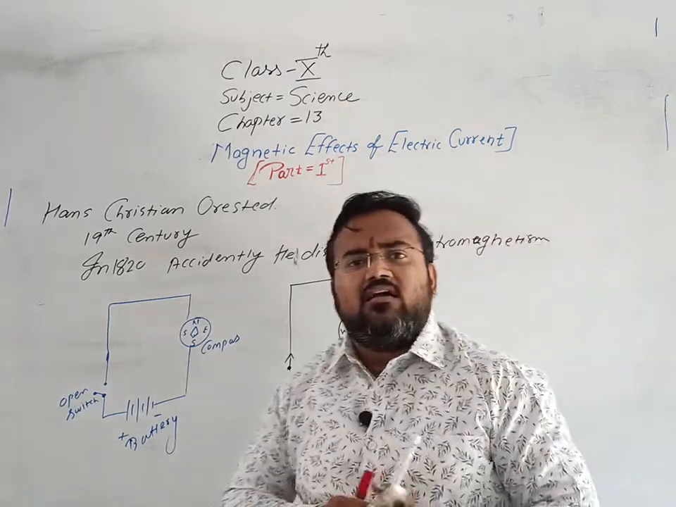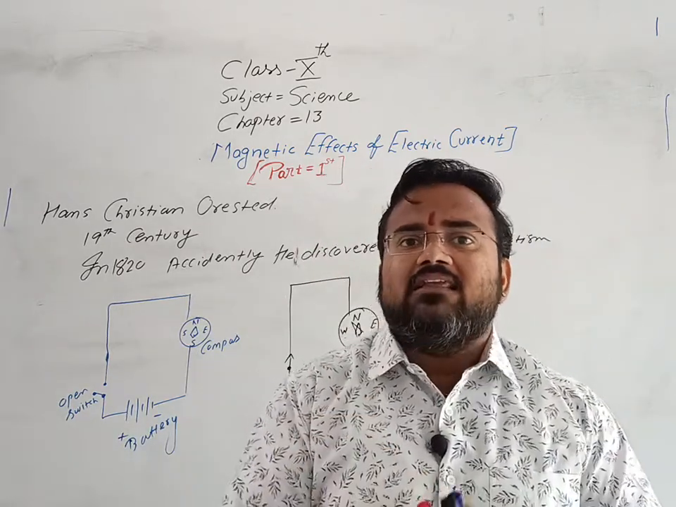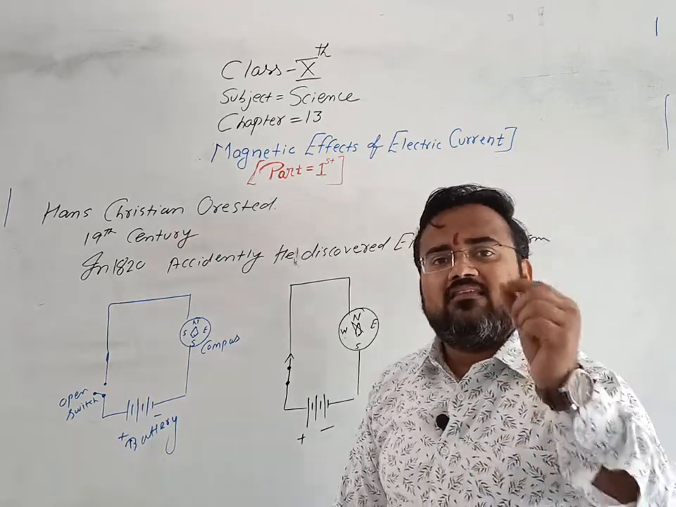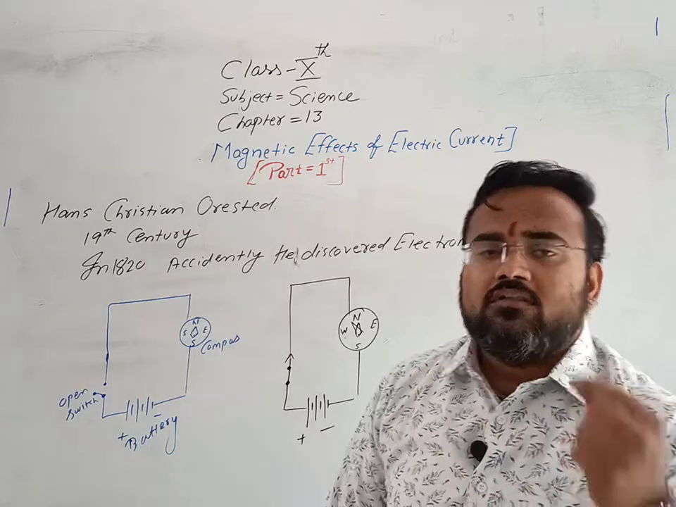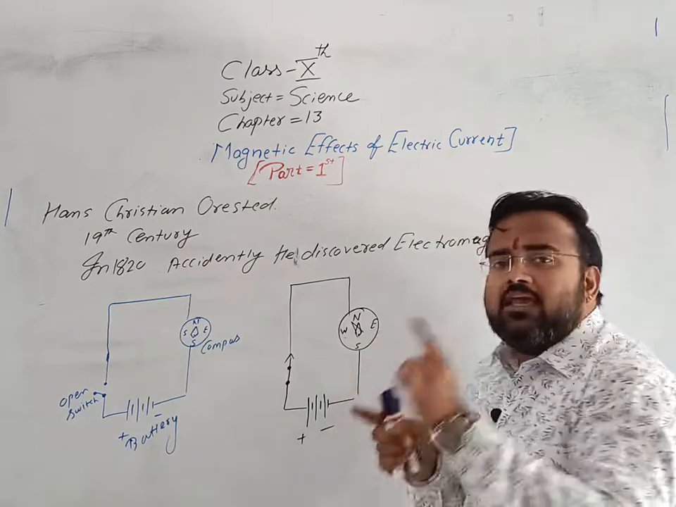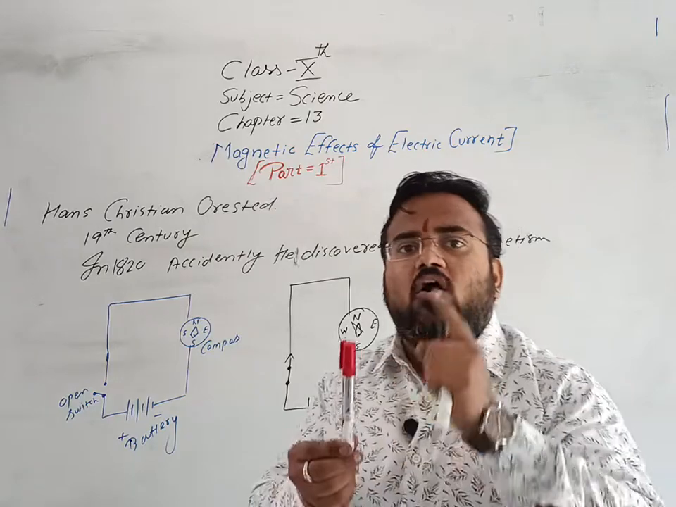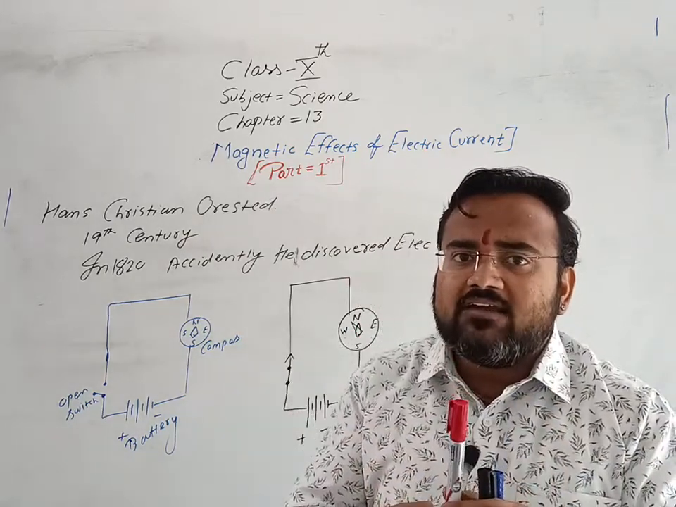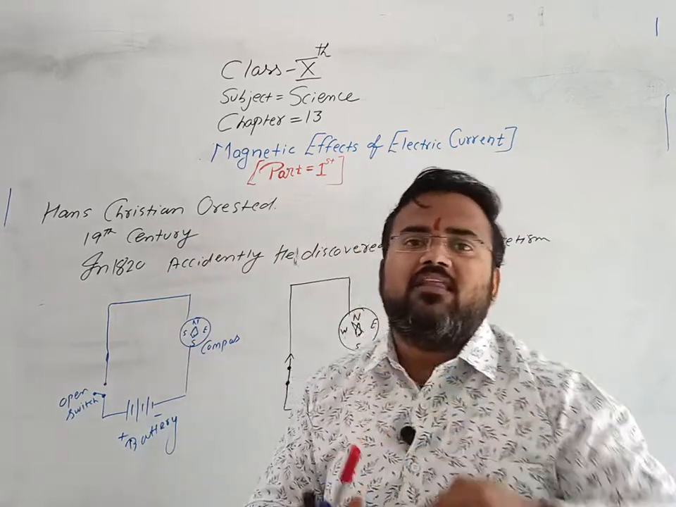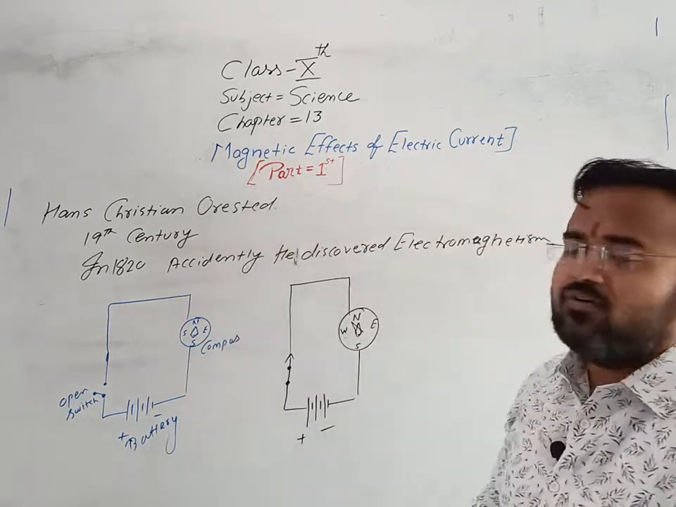By that he came to know that whenever electricity flows through any conductor, a magnetic field is generated around the conductor. By this deflection only he came to know that around any current carrying conductor, when electricity is conducted, there will be a field generated around the conductor, which is known as the magnetic effect of electric current.